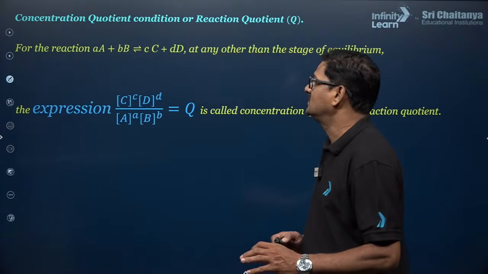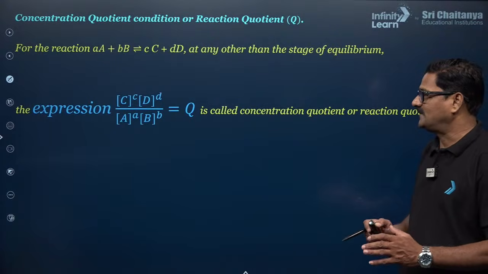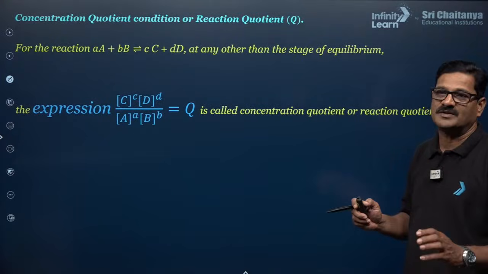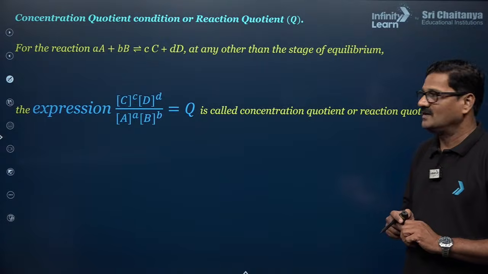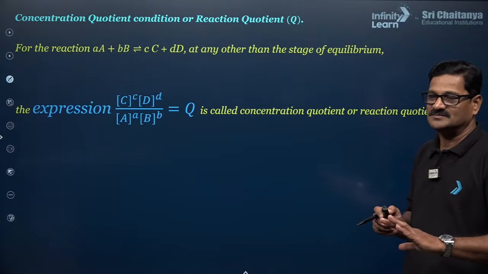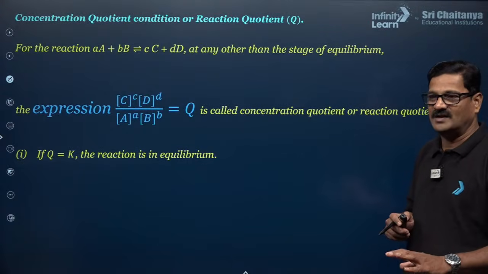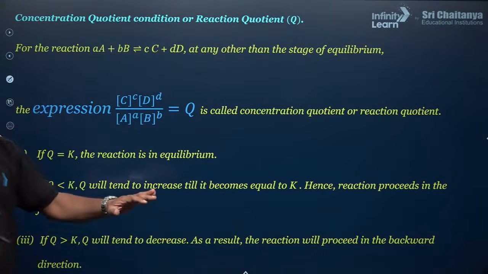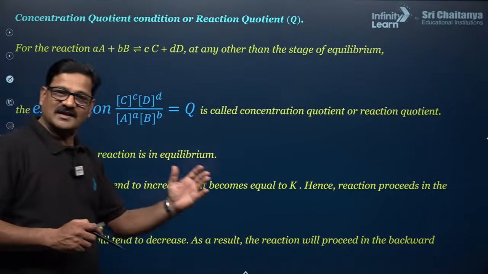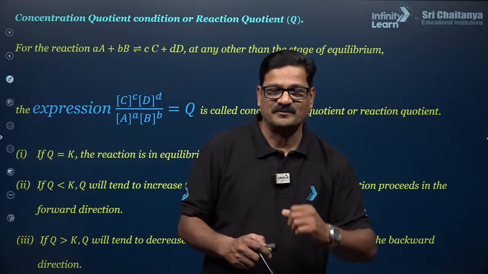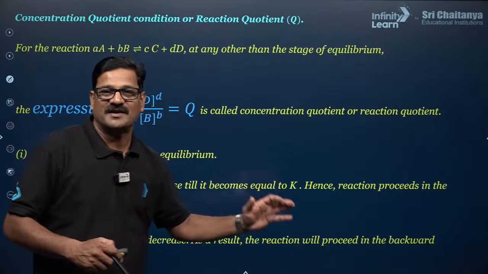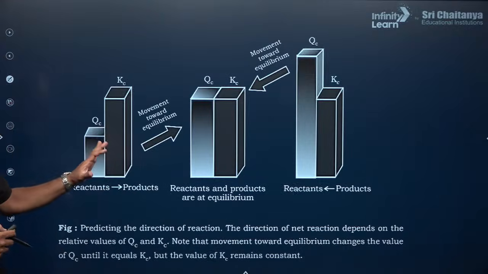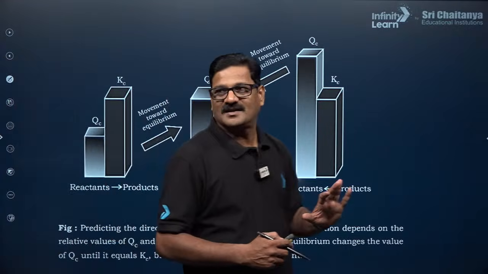Okay, and talking about the concentration quotient QC. The concentration quotient QC is just like the Kc expression only, but the condition varies. The magnitude of the QC and Kc tells you the direction. If QC is equal to Kc, reaction is at equilibrium. If QC is greater than Kc, reaction favors the backward direction. If QC is less than Kc, reaction favors the forward direction. Are you getting or not? Clear? Any doubt?